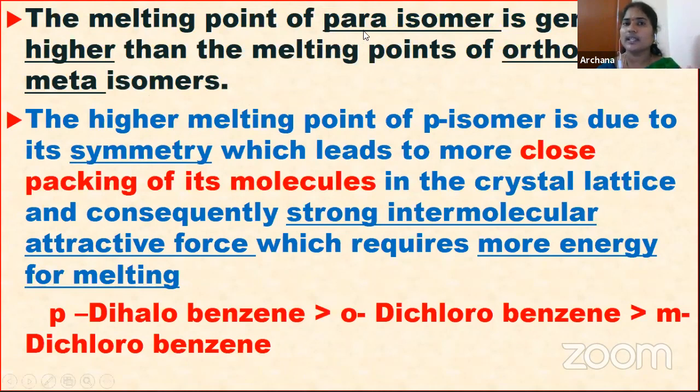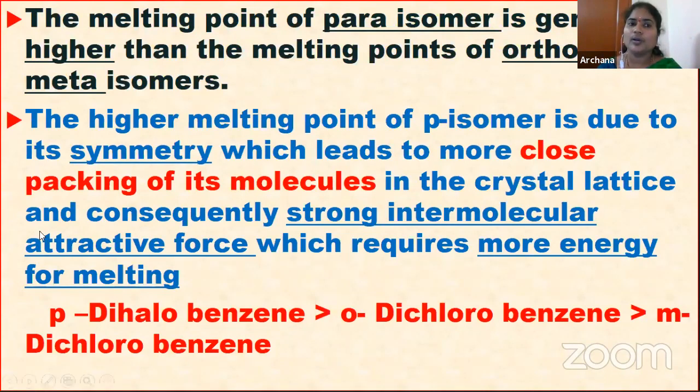The higher melting point of para isomer is due to its symmetry. Due to this symmetry, it leads to the close packing of its molecules in the crystal lattice.